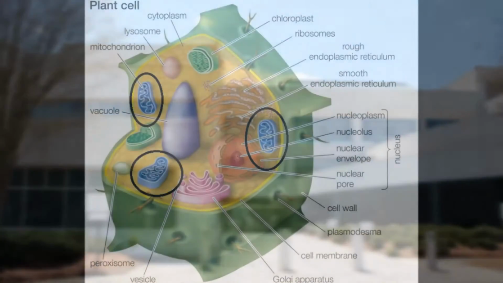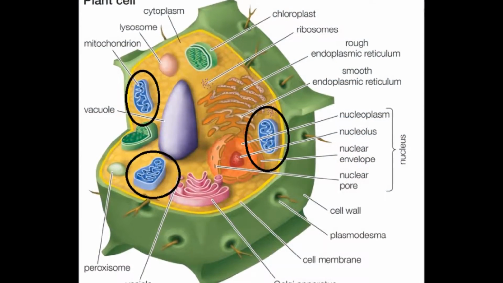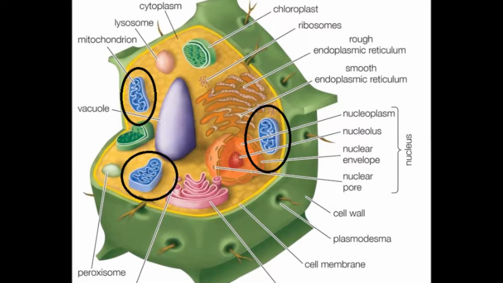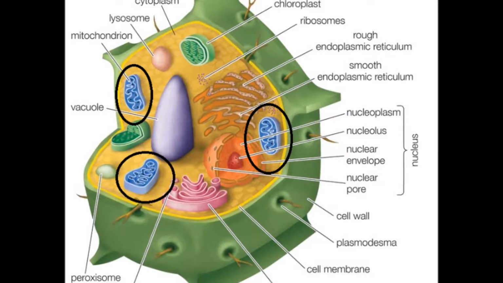The mitochondria in the plant cell is also the powerhouse. They take in nutrients, break them down, which creates energy for the cell.